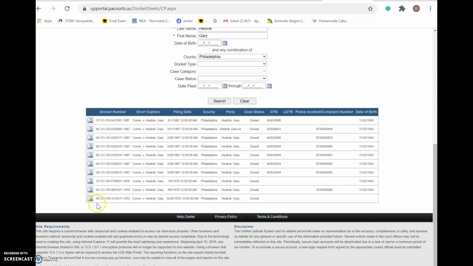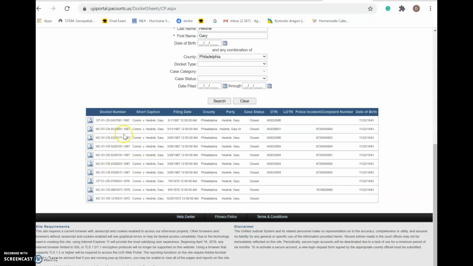You'll also notice over here it has MC and CP. So MC are municipal court cases, and then the CP are when it gets to criminal. So municipal court hears the early phases of all criminal cases, even if they are homicides. At arraignment, the case is usually taken over by common pleas court. So a rape case will have 2 dockets, like an MC docket and then a CP docket. So that's why you see here, these were municipal, and then you can see that this one's a criminal. So they converge these into the criminal docket.